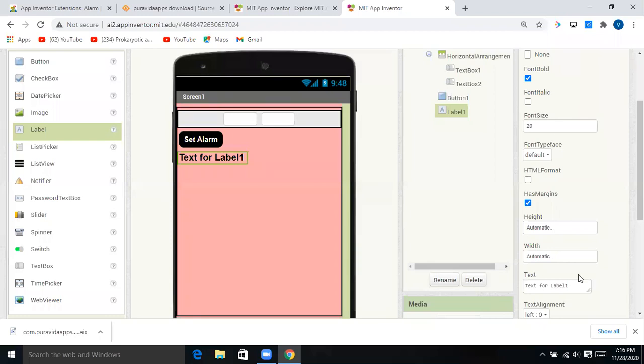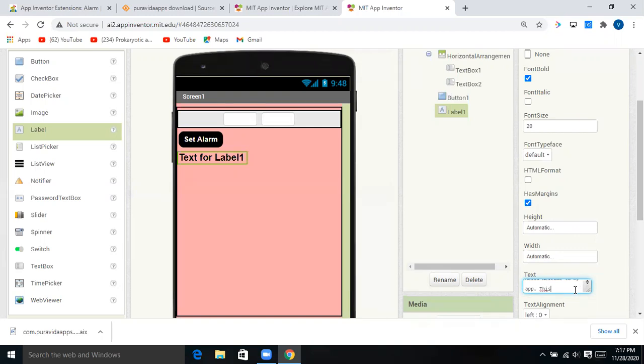So now in this text for label 1, right here you can write your introduction, like hello, welcome to my app.